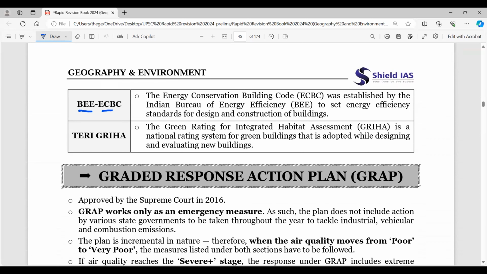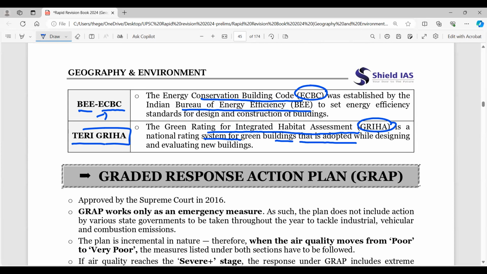And ECBC, remember this: the Energy Conservation Building Code, ECBC, established by the Indian Bureau of Energy Efficiency, BEE. So that's why ECBC. And TERI's GRIHA. So Green Rating for Integrated Habitat Assessment is GRIHA, a national rating system for green buildings that is adopted while designing and evaluating new buildings, right?